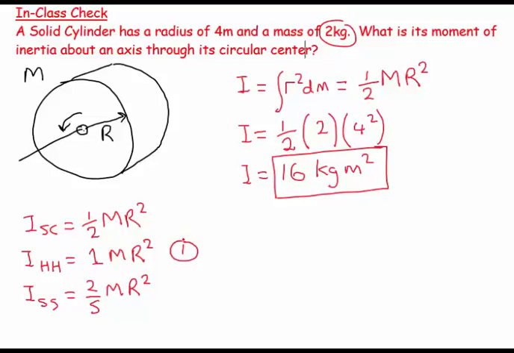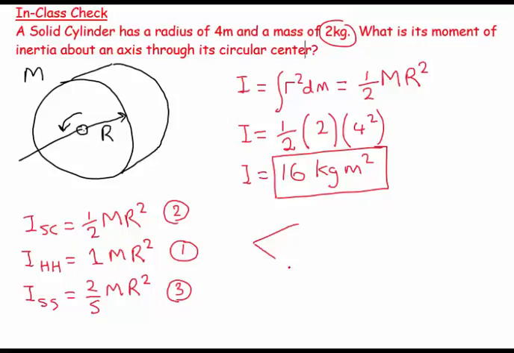And then recognize that this is the number 1. This has the biggest moment of inertia about its axis of symmetry. Then next, this would be number 2, and this one is number 3. This one has the lowest moment of inertia.